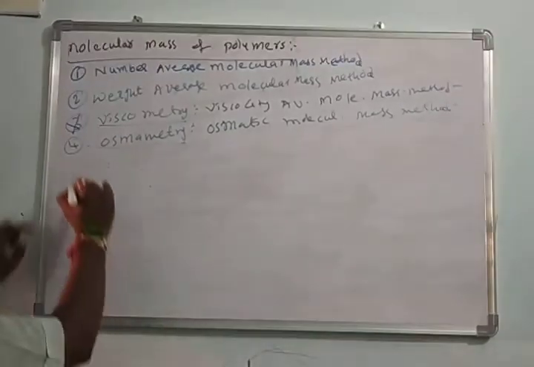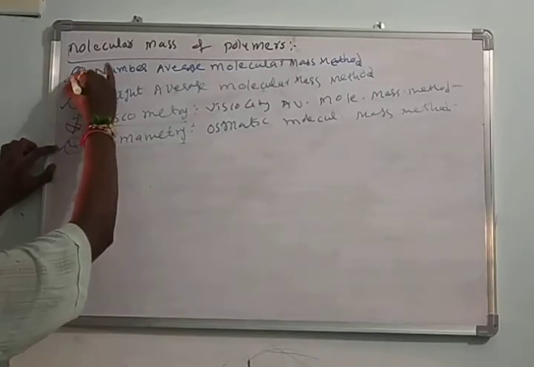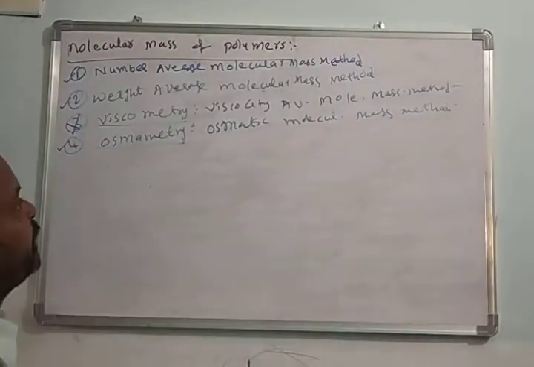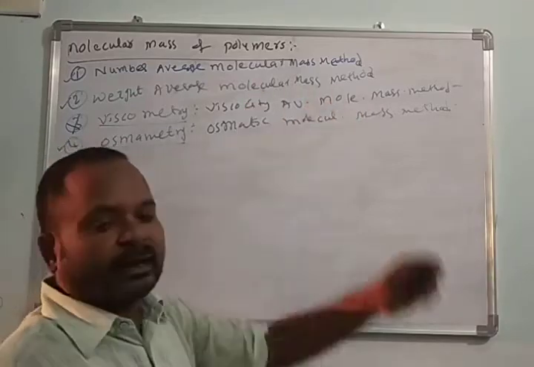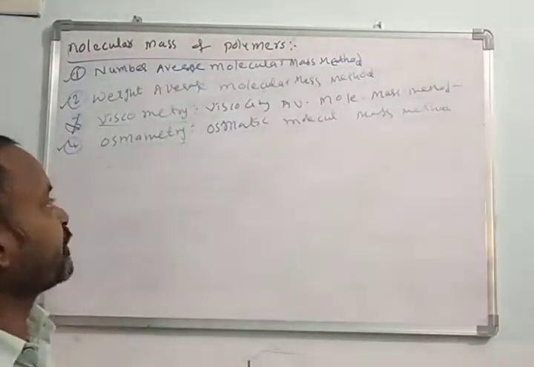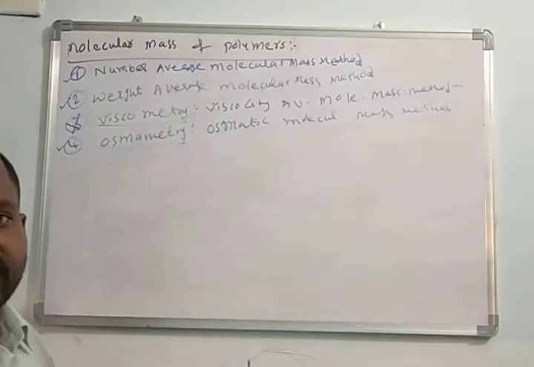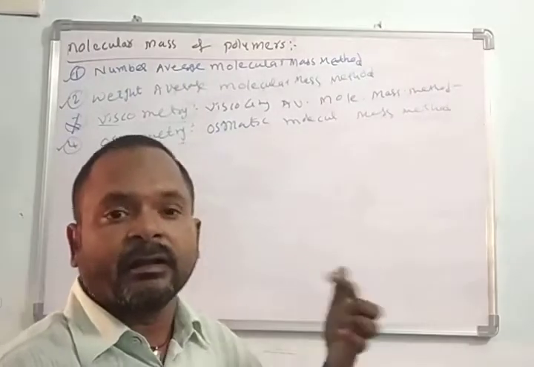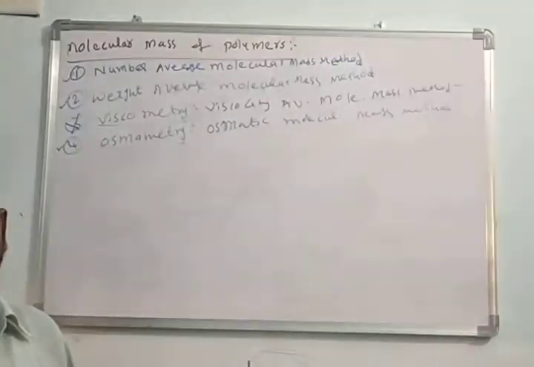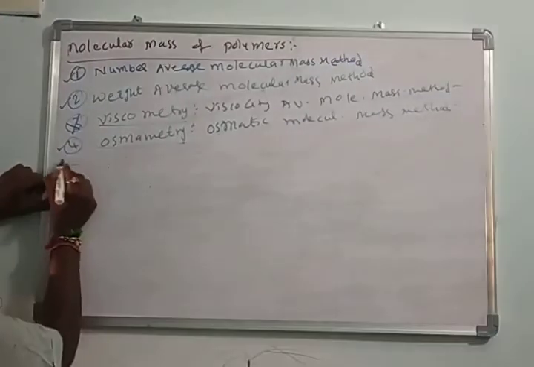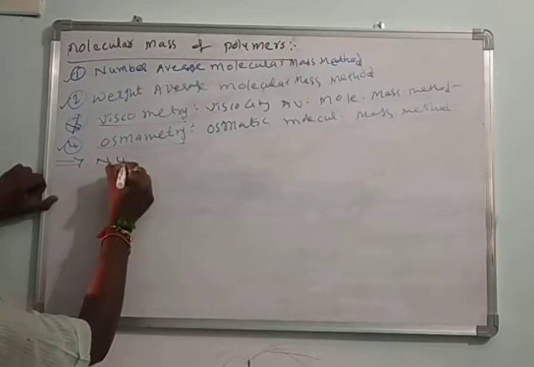Okay, here we have three important methods. One is number average molecular mass method, weight average molecular mass method, and here osmometry. That means here we have to determine the molecular mass of the polymer by using osmotic pressure. Already we know about the osmotic pressure. This topic is present in the solution chapter in second PUC part 1. Okay, here I wanted to discuss number average